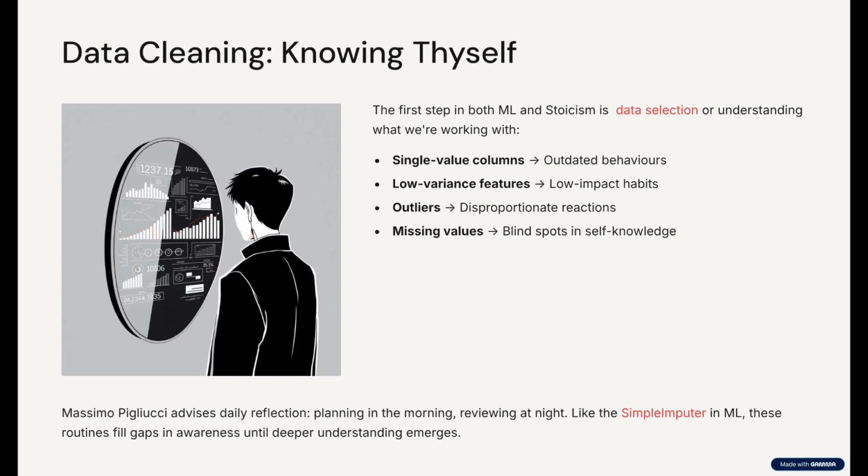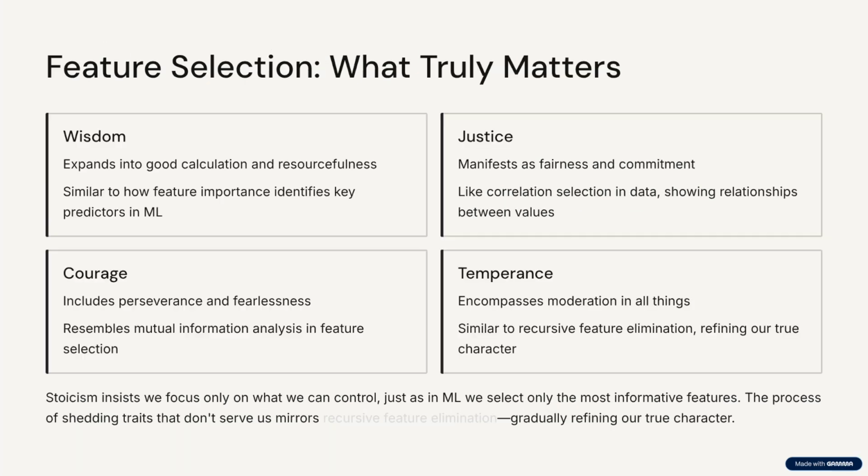Massimo Pigliucci advises daily reflection, planning in the morning, reviewing at night. Like the simple imputer, these routines fill gaps in awareness until deeper understanding emerges. Sometimes behaviors correlate. For example, procrastination and conflict avoidance may share a root. This parallels pairwise correlation in data, but selection also means identifying what matters most. In machine learning, this is feature importance.